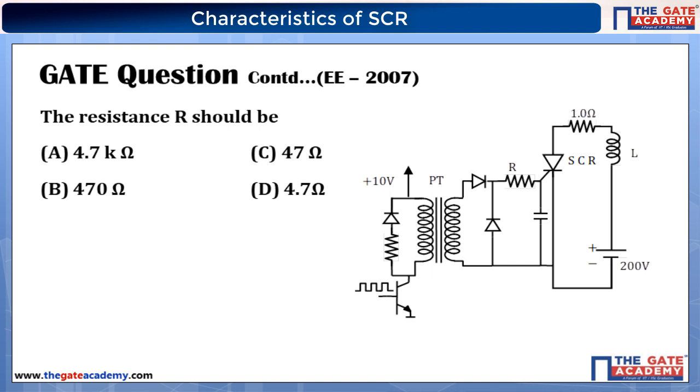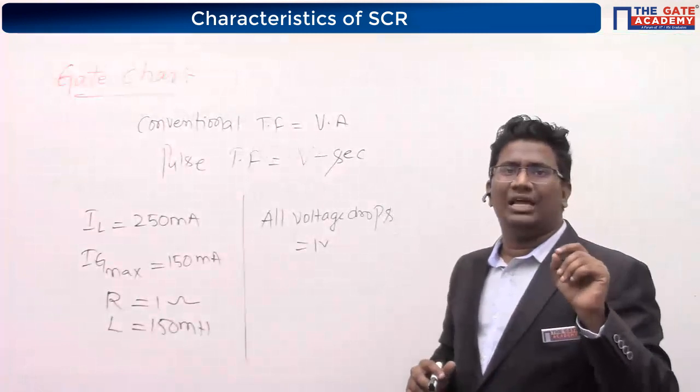Here, they have given everything: gate current, resistance, inductance, latching current, as well as the on-state voltage drops. He is simply asking what the resistance value is for this particular input. We are not going to analyze the circuit. Okay, now you tell me, I want to know the resistance value.